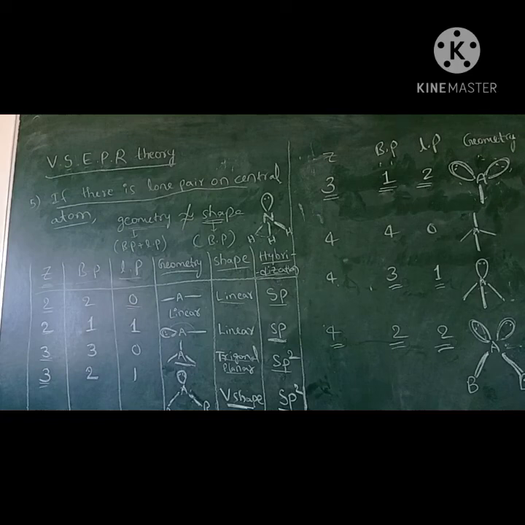Here hybridization depends on the Z value only: Z value 3 means sp2, Z value 4 means sp3. So the hybridization is the same in these 3 molecules, but the shape is different. Here the shape is pyramidal and here the shape is V shape or angular shape. All these deviations are due to the repulsions between electron pairs. This is the valence shell electron pair repulsion theory.